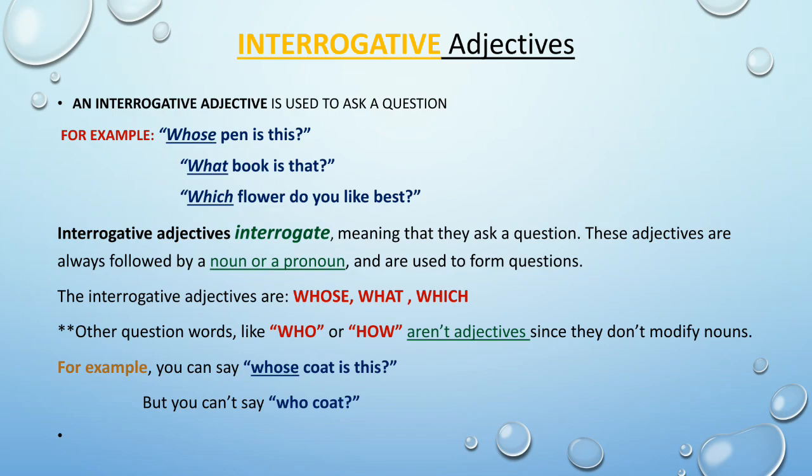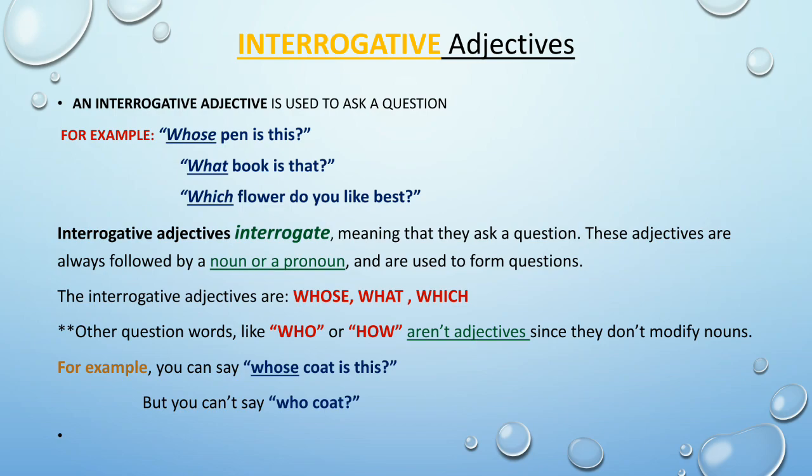Now you may have a question in your mind. There are many other WH words. But why are those words not classified as interrogative adjectives? Because the other words like who, how do not modify any nouns.